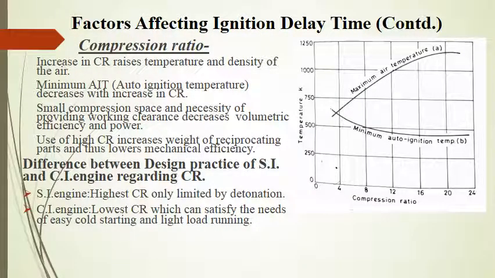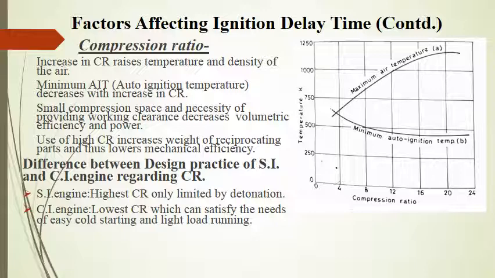Now, increase in the compression ratio raises the temperature and density of the air, and you can see from the graph also that as the compression ratio is increasing, the temperature of the compressed air, denoted by graph A, is also increasing. Now, the minimum auto ignition temperature decreases due to increased density of air. Why? Because due to increased density of air, the molecules are in closer contact and the time of reaction is getting reduced when the fuel is injected.